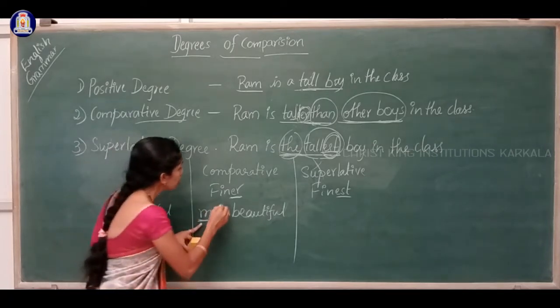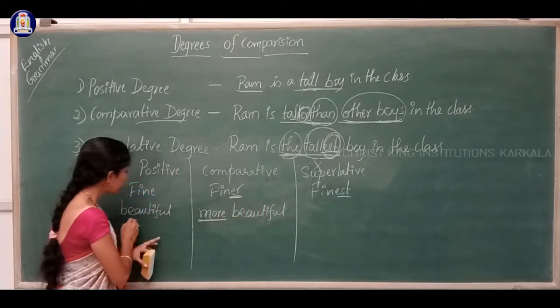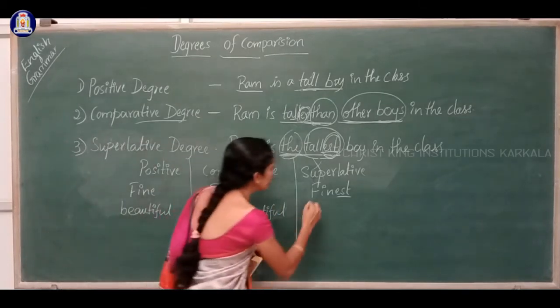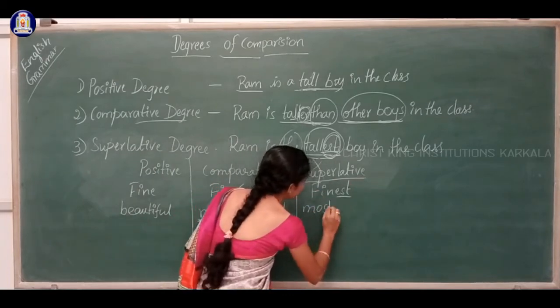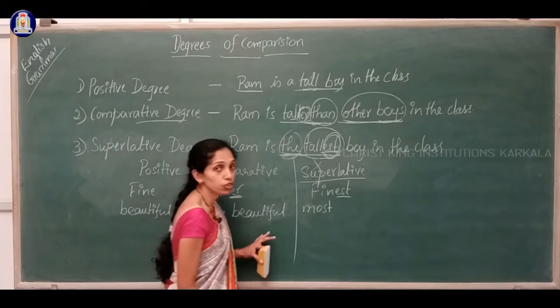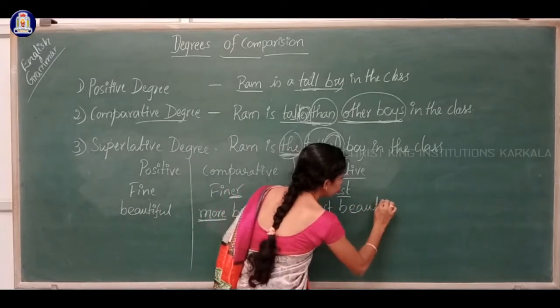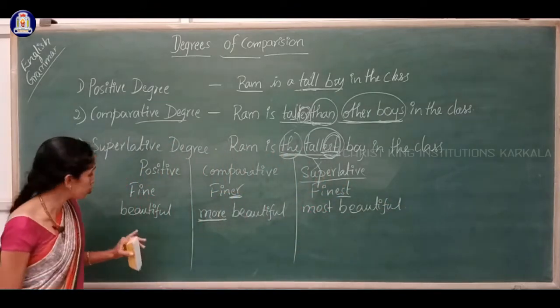Here we use fine, finer, finest, but here beautiful, more beautiful, and in the superlative degree we have to write not beautifulest, but most beautiful.